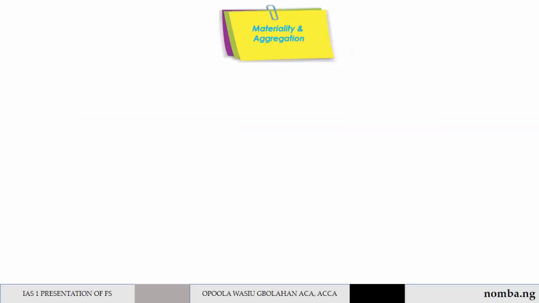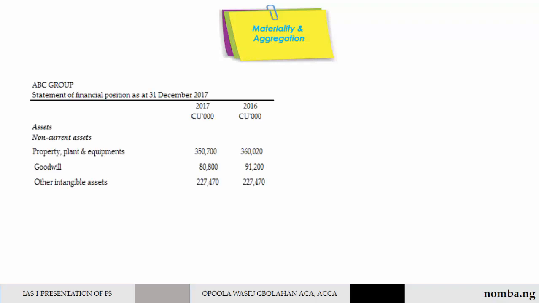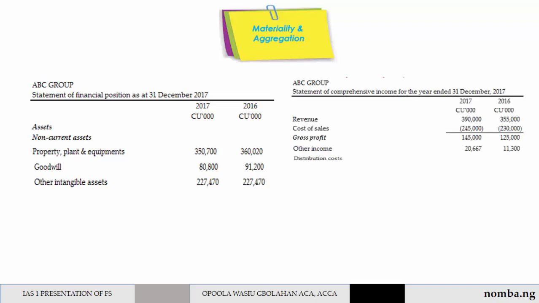Another general feature is materiality and aggregation. An entity shall present separately each material class of similar items. An entity shall present separately items of dissimilar nature or function unless they are immaterial.